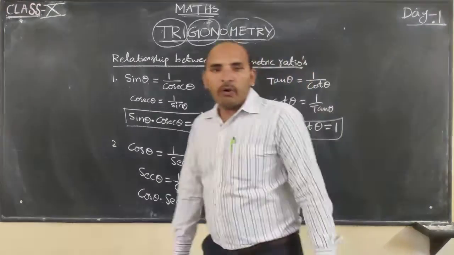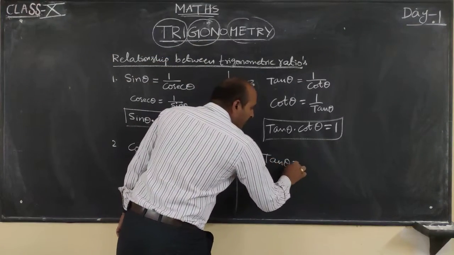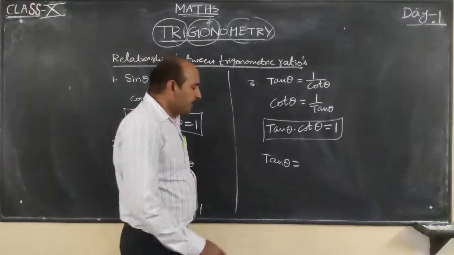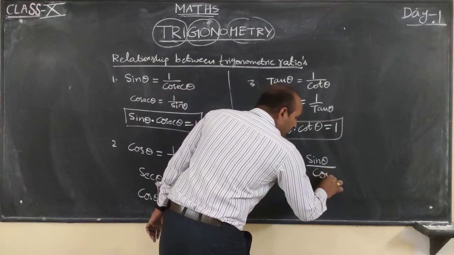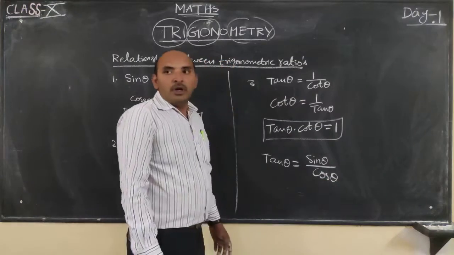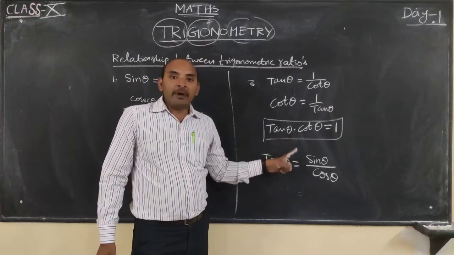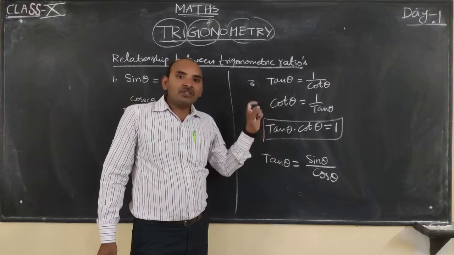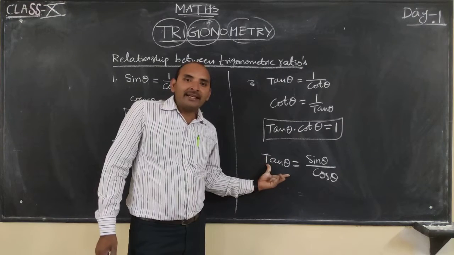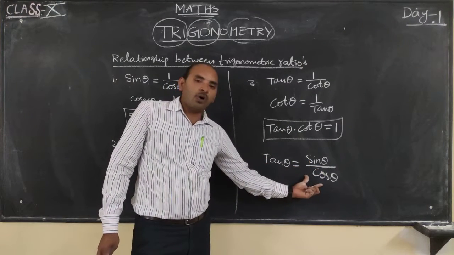And one more important thing here: tan theta is nothing but sin theta upon cos theta. In the first two ratios we discussed, sin theta is equal to opposite side by hypotenuse, and cos theta is equal to adjacent side by hypotenuse. Based on this, tan theta is equal to sin theta divided by cos theta.